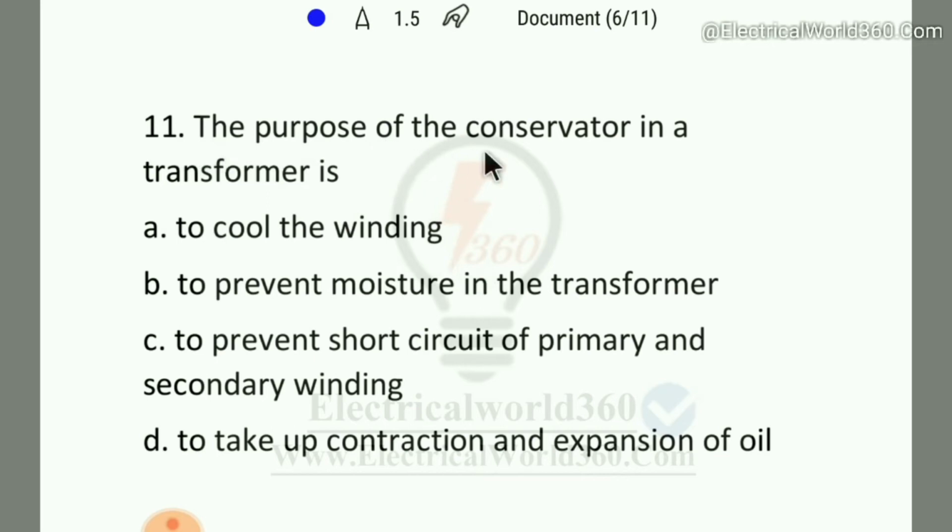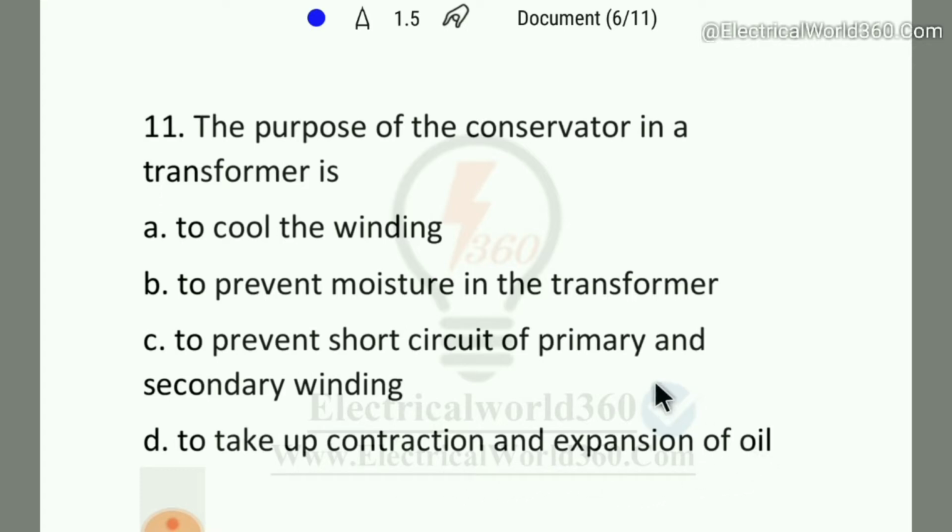The purpose of conservator in a transformer is to cool the winding, to prevent moisture in the transformer, to prevent short circuit of primary and secondary winding, to take up contraction and the expansion of the oil.